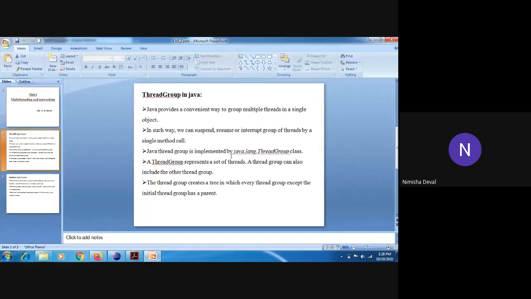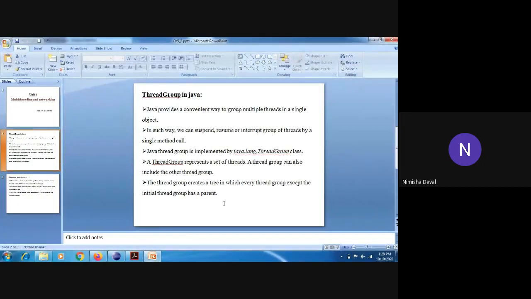Java thread group is implemented by the java.lang.ThreadGroup class. A thread group represents a set of threads. A thread group can also include other thread groups. The thread group creates a tree in which every thread group except the initial thread group has a parent. So by default, whatever initial group is there, it acts as the parent.